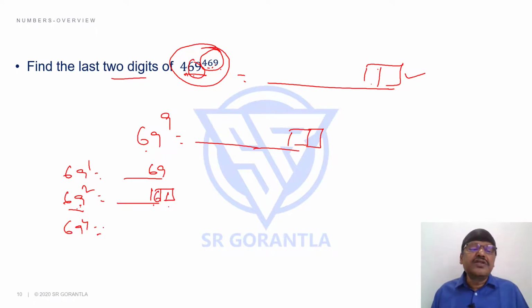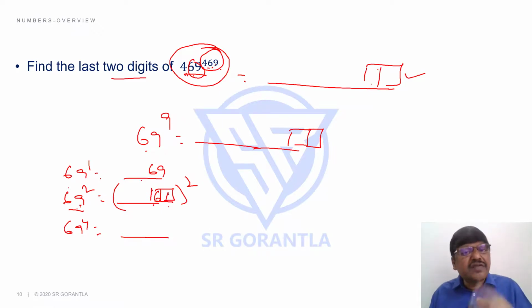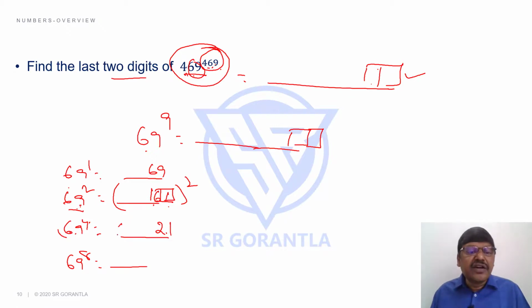69 power 4 will end with what? 69 square whole square will be 69 power 4. So square this. 61 square will end with what? 61 is how much more than 50? 11. 11 square ends with 21. So 69 power 4 will end with 21. 69 power 8 will end with what? 69 power 4 whole square will be 69 power 8. 21 square will end with what? 41.